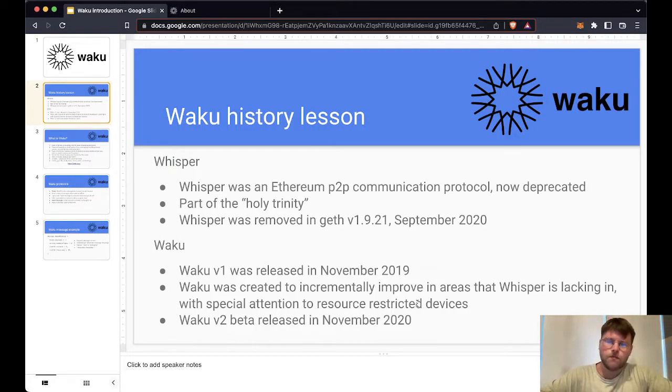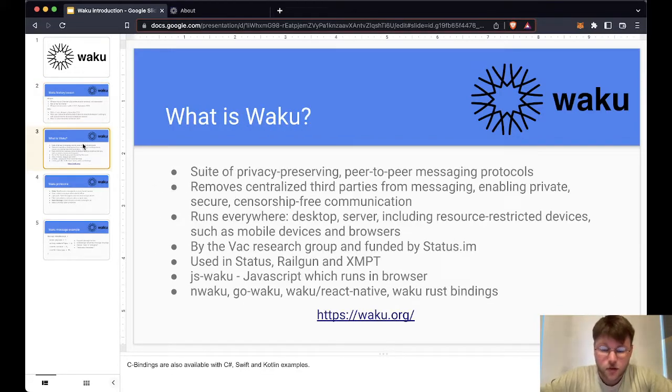So Waku version 2 beta was released in November 2020, and it apparently is 10 times more performant than Waku version 1, which is obviously great for these resource restricted devices. So obviously they put a lot of work into performance in version 2.